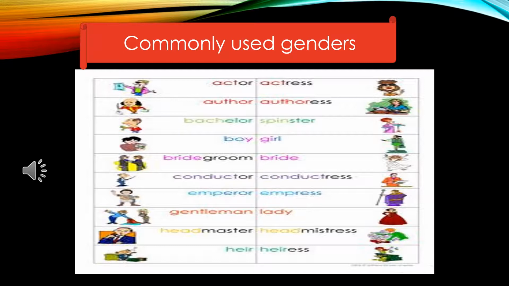Bachelor, spinster, boy, girl, bridegroom, bride, conductor, conductress, emperor, empress, gentleman, lady, headmaster, headmistress, hare, heiress. These are the examples of commonly used genders.